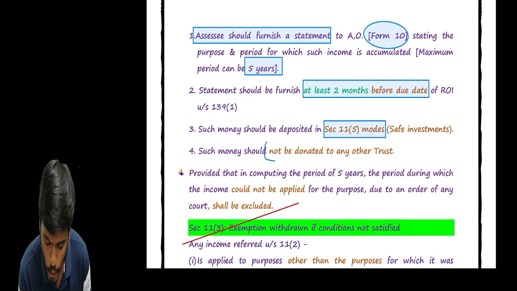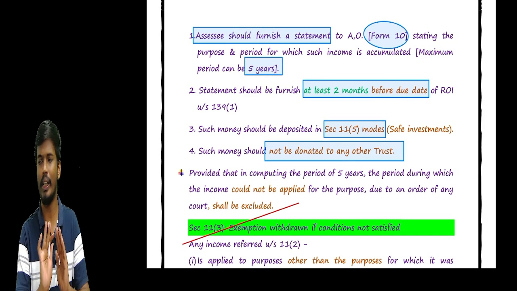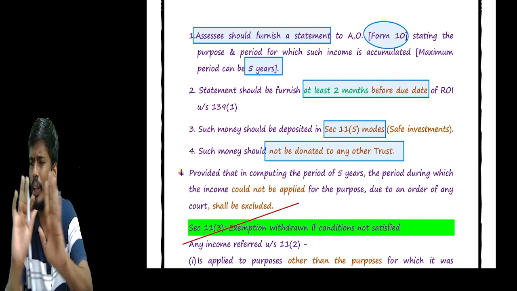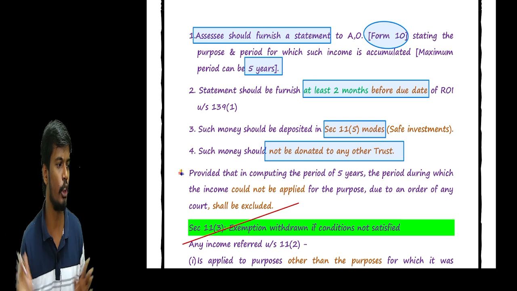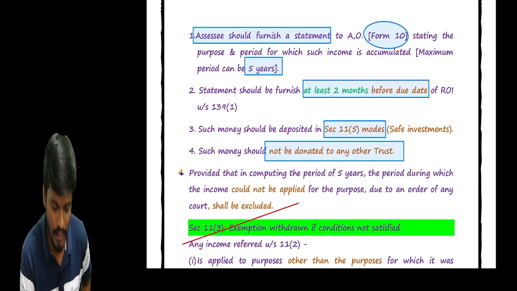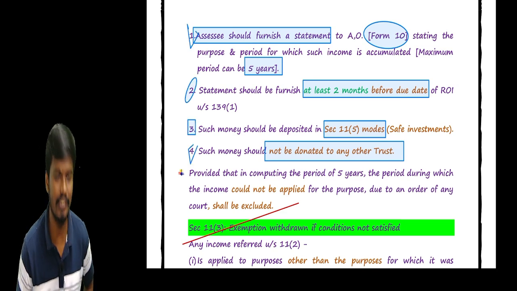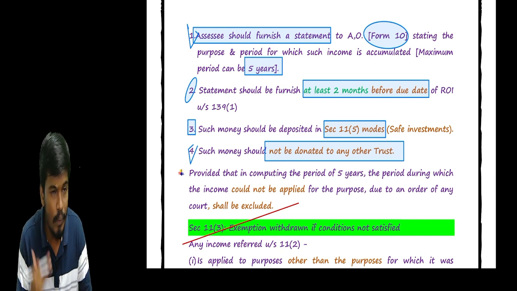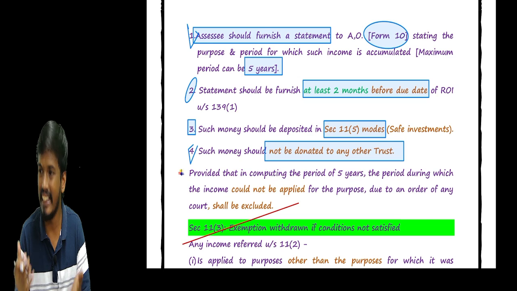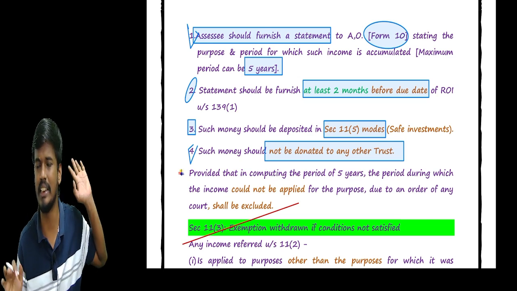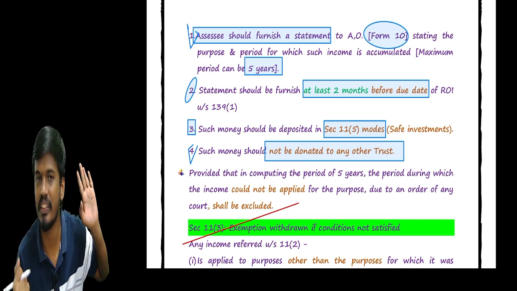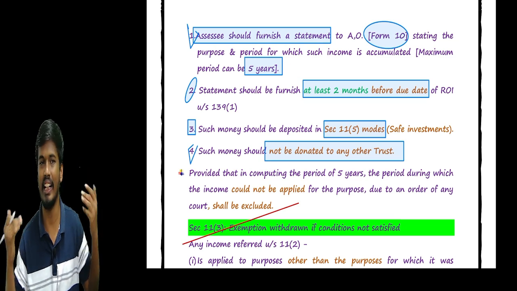And the accumulated income should not be donated to any other person. So if you satisfy these 4 conditions, whatever income is accumulated by the trust is deemed application in the year of accumulation. But what if you violate any condition?